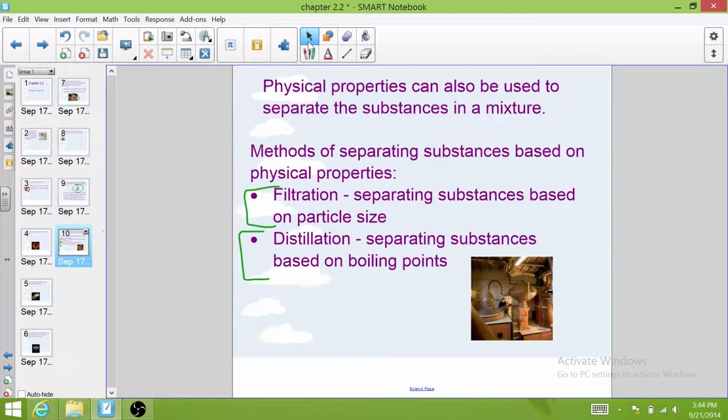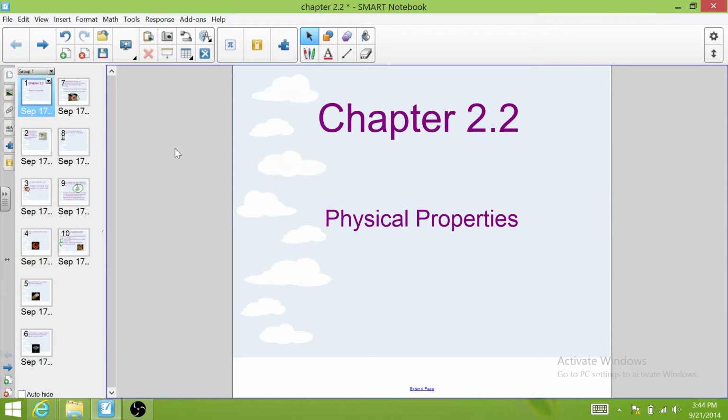You also used the different boiling points of salt and water to separate the water from the salt by evaporating the water off and leaving the salt in the bottom of the beaker. You also used the physical property of solubility to separate the dyes in the felt pens when you did the chromatography lab. And those are all based on really important physical properties of those substances. Now we're going to talk more about physical properties in the next few chapters when we talk about physical changes and chemical changes. And these will become important.